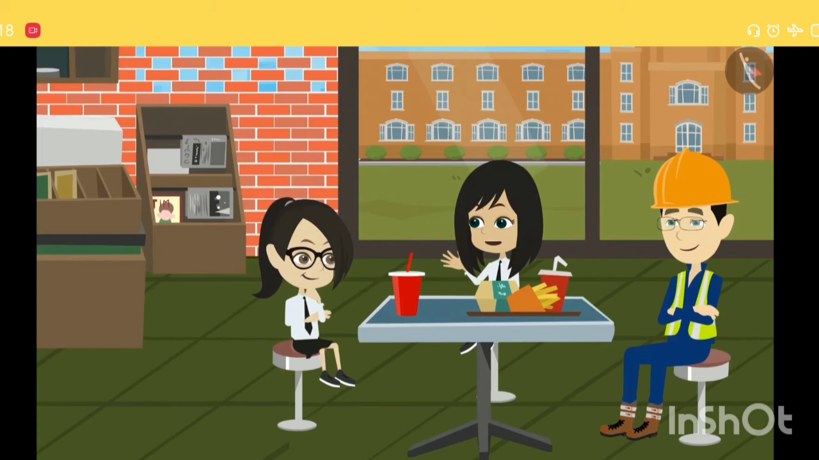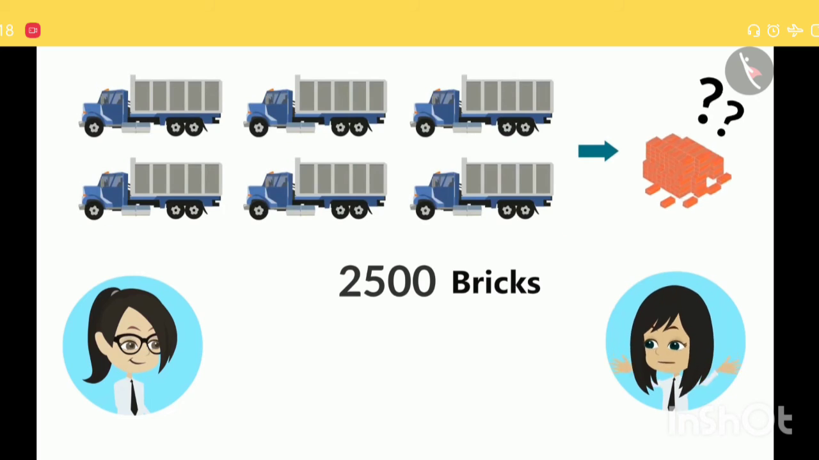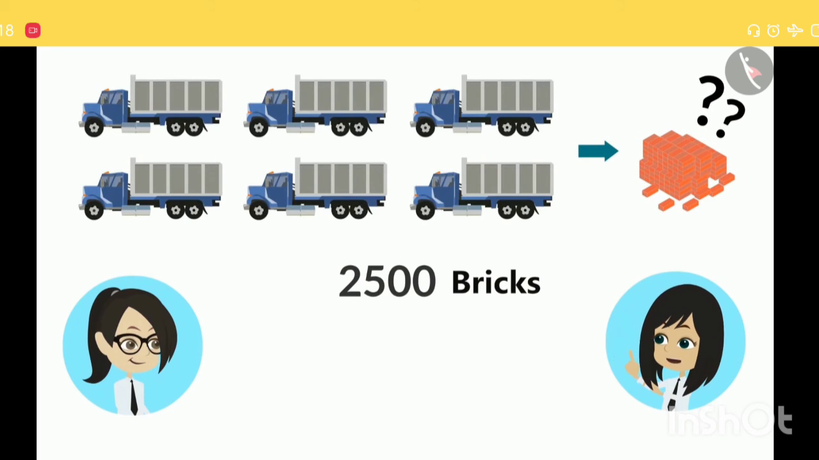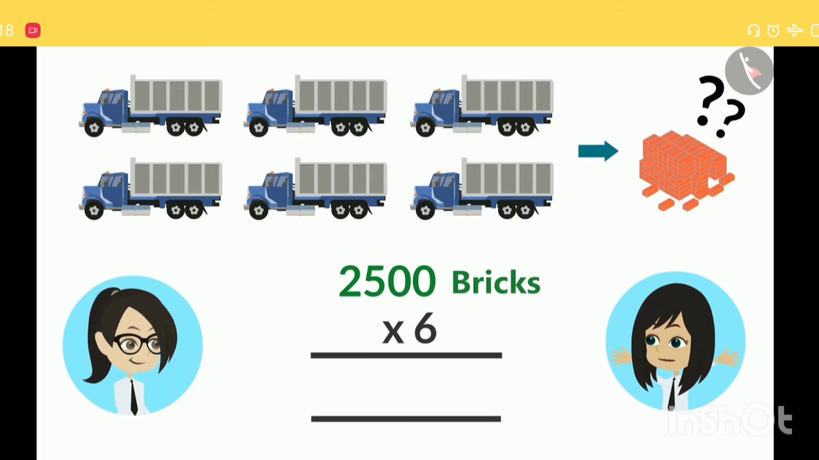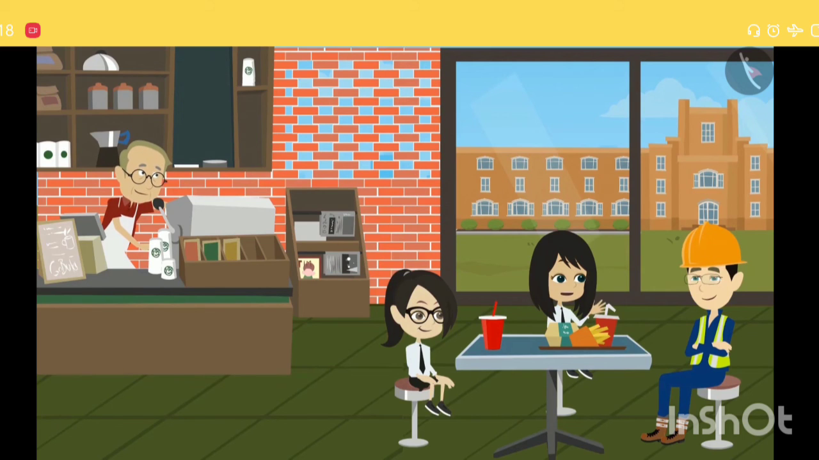How? It is very easy. One truck has 2,500 bricks. So to calculate the total number of bricks, multiply 2,500 by 6, right? I understood it as well. If we multiply 2,500 by 6, our answer will be 15,000. This means that in building this canteen, 15,000 bricks were used.